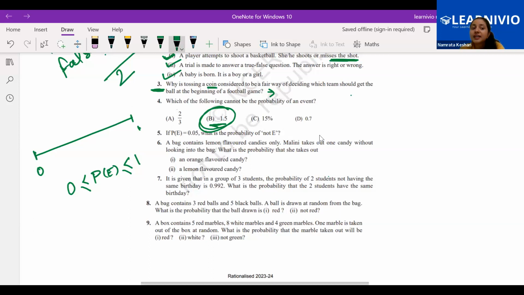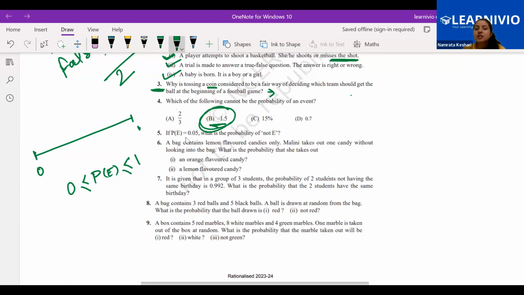I am telling you, 0 means impossible event. 0 is an impossible event. 1 is a sure and certain event. So negative, we cannot think about negative. Minimum it can be 0. It cannot go beyond 0. A negative number we cannot take for showing any probability. Minus 1.5 being a probability is completely incorrect. Whatever number you take to represent the probability must lie between 0 and 1. Okay.